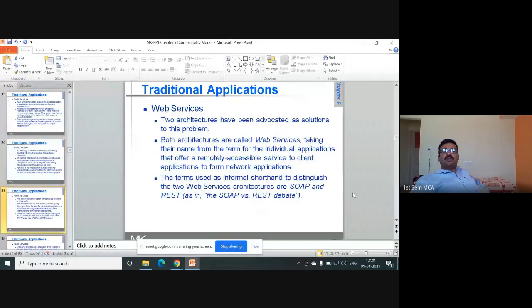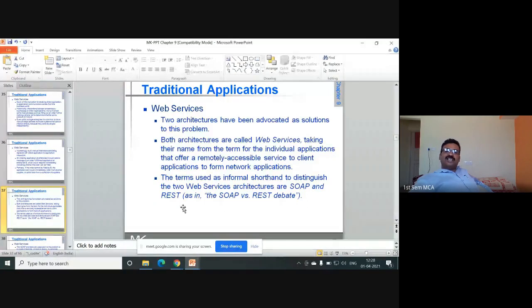Many of the items that you want to fetch from different vendors, you can do through web services. So today we have seen web services for supply chain management and for many such applications. These architectures are called web services architectures, useful for applications such as ordering an item from different vendors. So for that you need to have some architecture for implementing the web services.